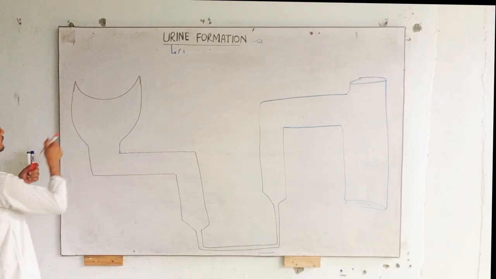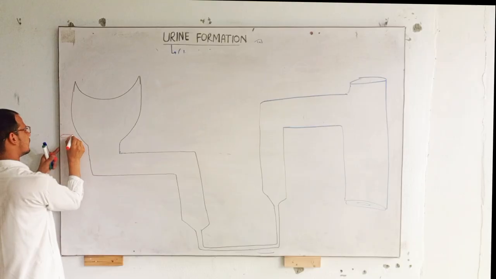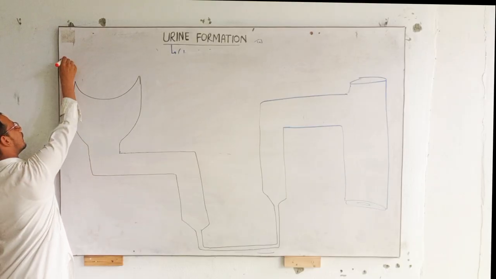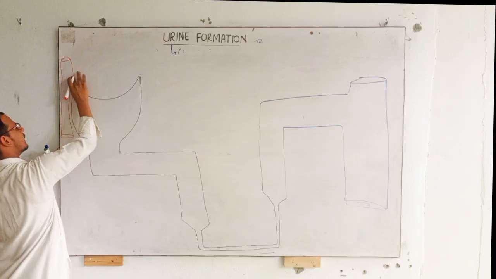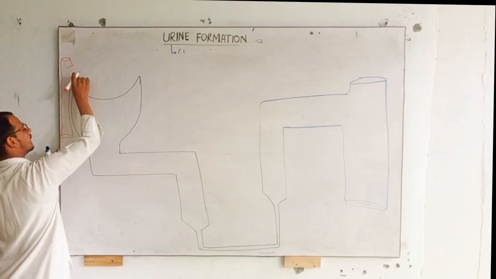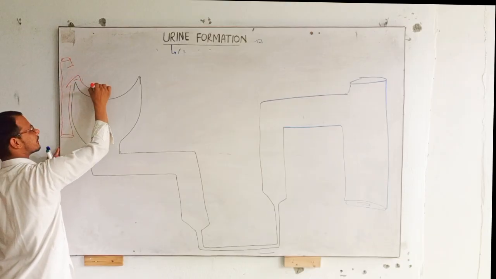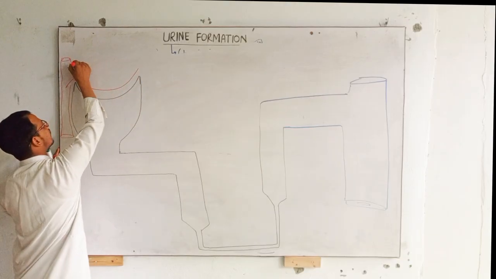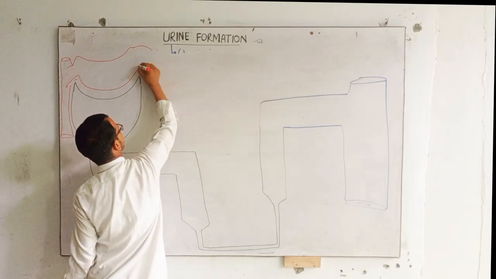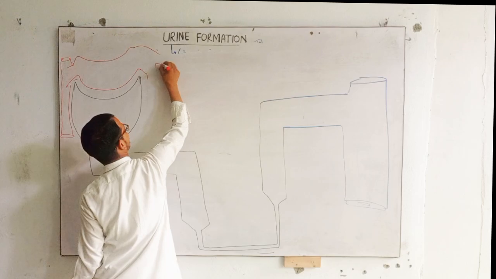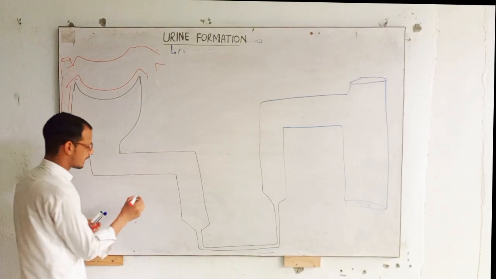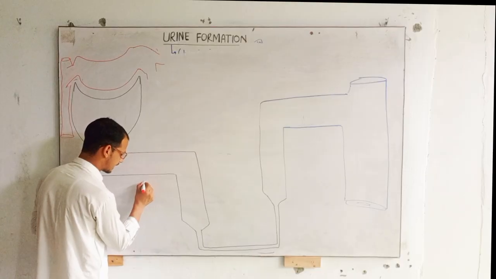And here we have, for example, the interlobular artery, and from here we have the efferent arteriole, and the efferent arteriole is making the glomerulus, right? And this blood will be divided into peritubular capillaries, right? Here also we have blood capillaries.